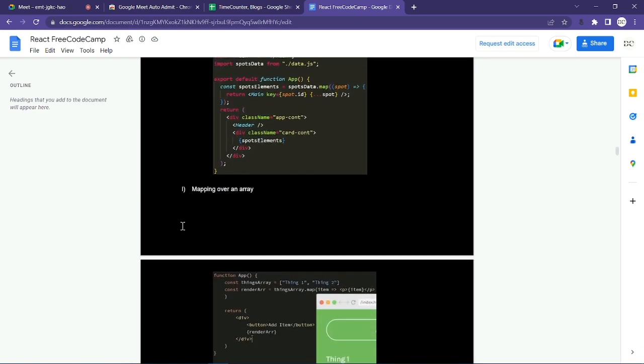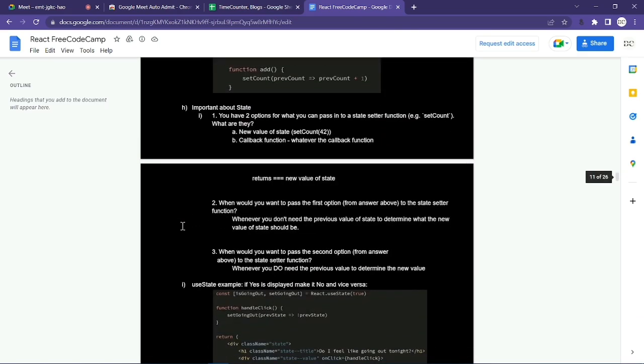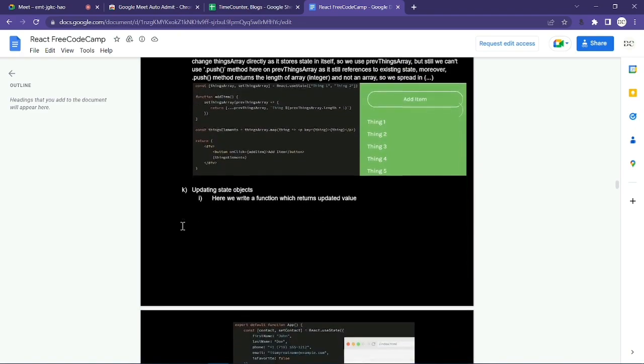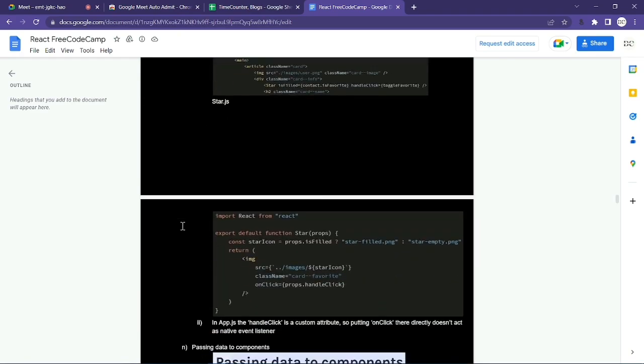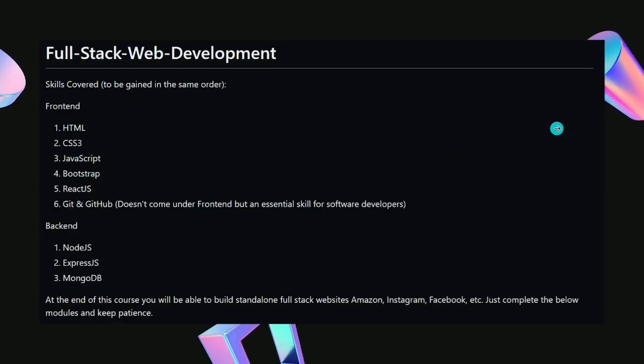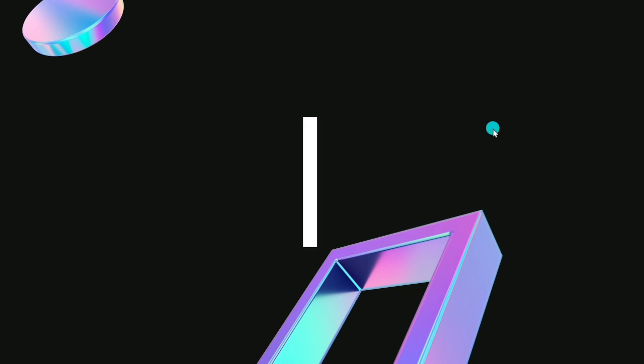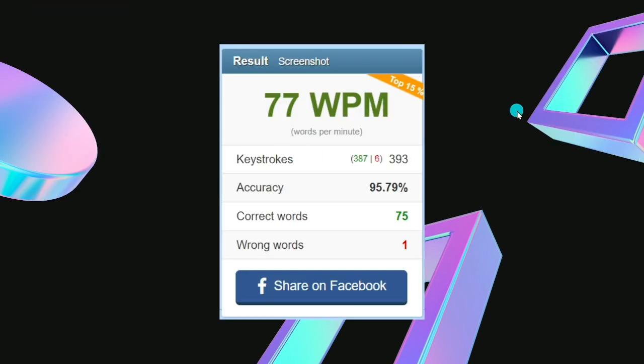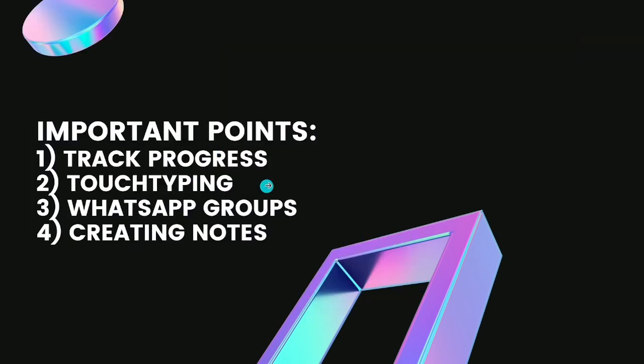Also, this is not just about this particular program. You can use this method or productivity way in any of your things. If you are doing any other course, or going into college or doing a college course, you can use this method in which you jot down your notes in this particular app, right? This one was the last point, I think, creating notes, right? Yes, I think so. So this is the end of our session.